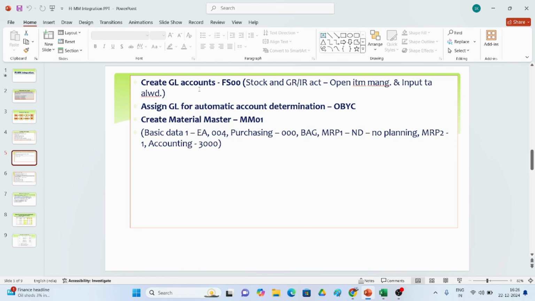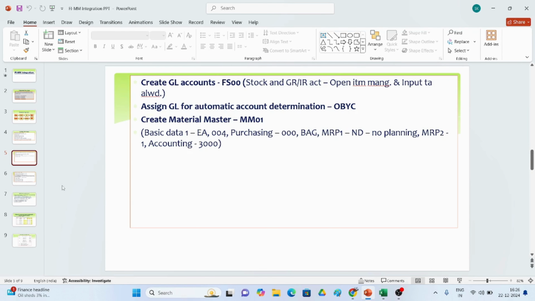First of all, we have to create GL accounts in FS00. One is the stock GL account, and the other is the GRIR account, with open item management, input allowed. Then assign the GL accounts for automatic account determination in OBYC settings. This plays the vital role. Here we link whatever GL accounts we have created in account determination.